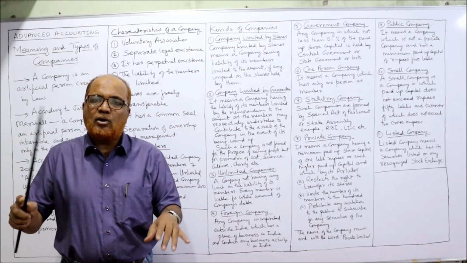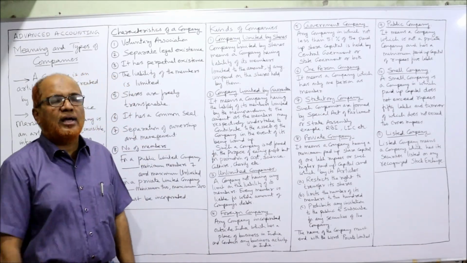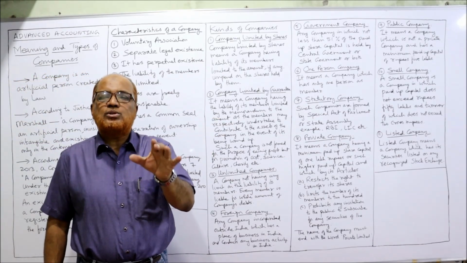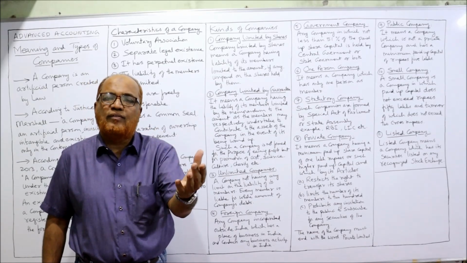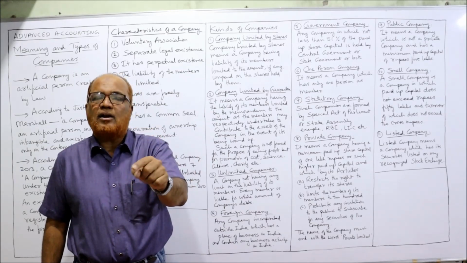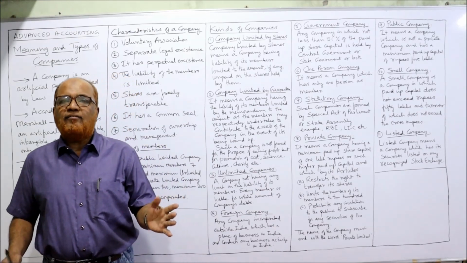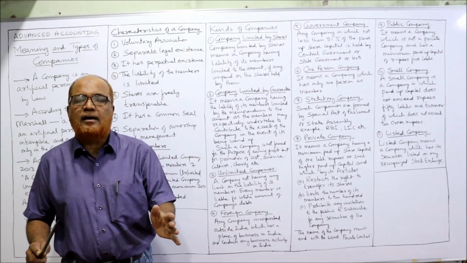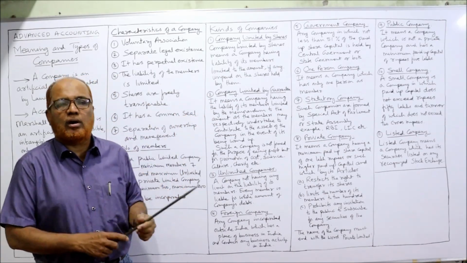Any company incorporated outside India but doing business in India is called a foreign company. Government company: any company where 51% or more of the paid up capital is held by the central government or state government or both is called a government company.